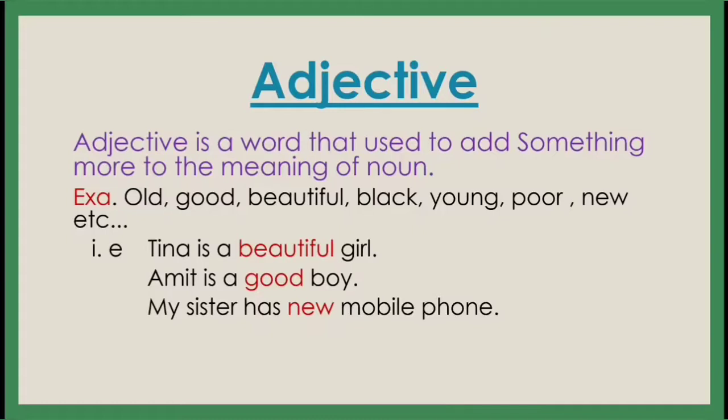Beautiful, good, new. They add something more to the noun. Girl है beautiful, boy but good, and mobile phone, new mobile phone. So dear children, an adjective is a word that is used to add something more to the meaning of a noun. That is called an adjective.